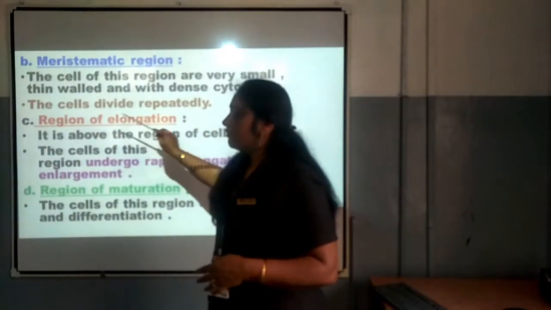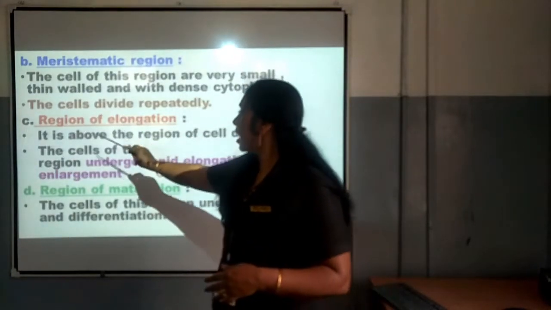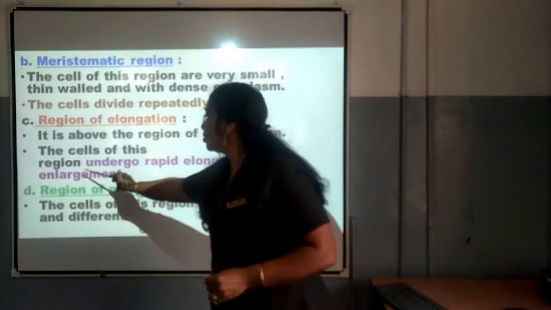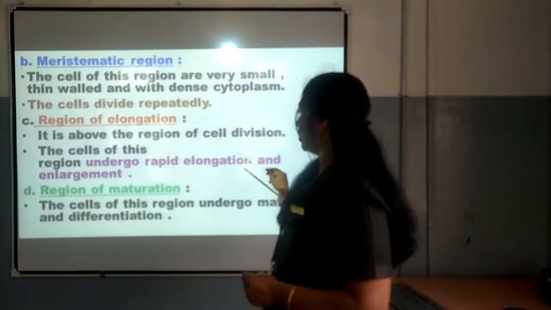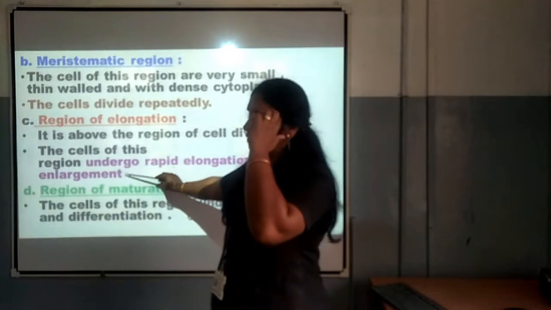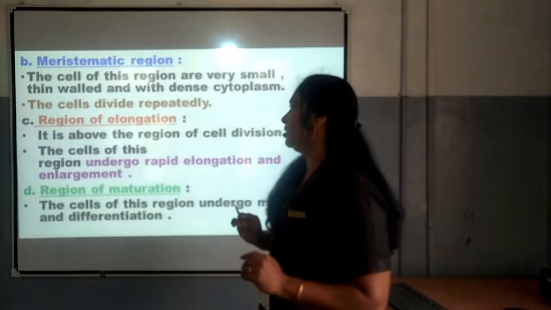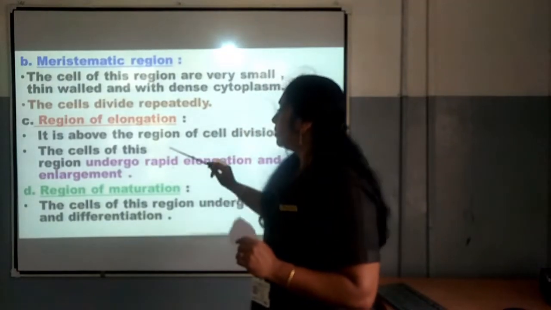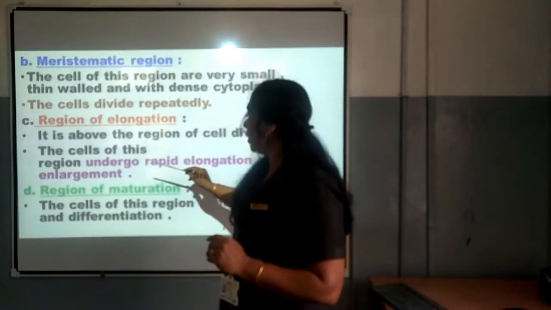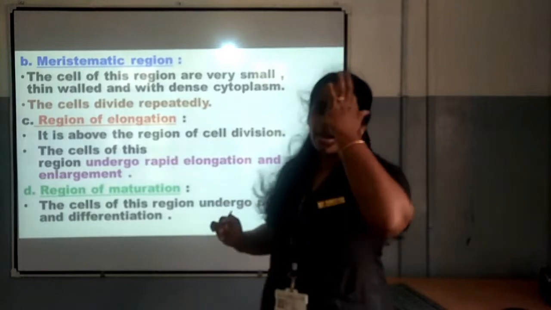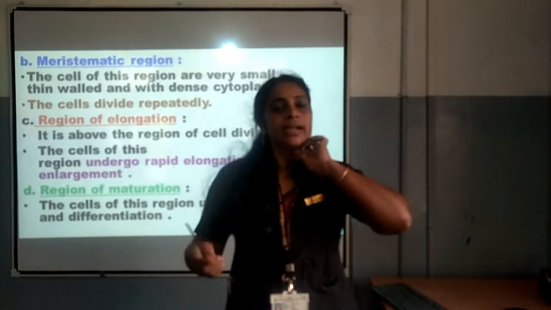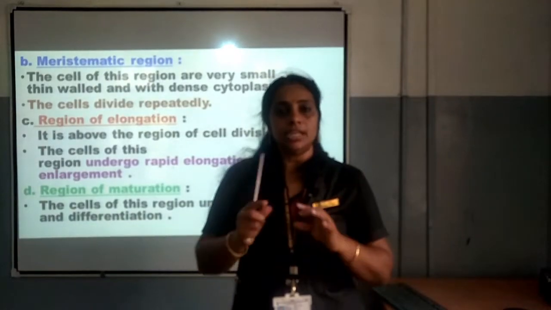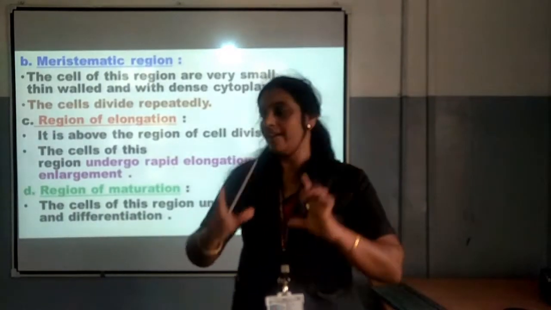Next is the region of elongation. It is above the region of cell division. The cells of this region undergo rapid elongation and enlargement. That is why it is called region of elongation, isn't it? It is seen above the meristematic region, and here the cells will be undergoing elongation and enlargement. As the cell divides, surely they will be moving to the next process, that is elongation as well as enlargement.